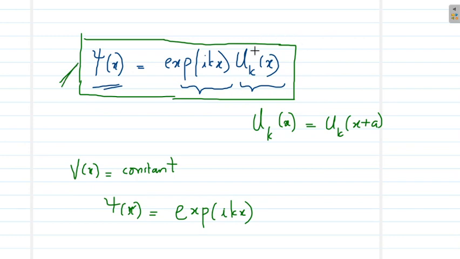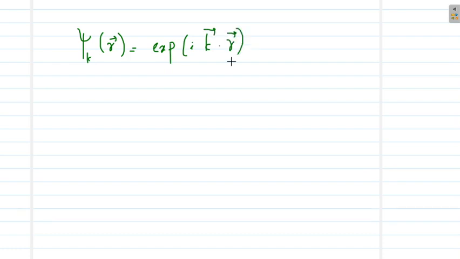Here uk of x is also periodic. So in 3 dimensions, this Bloch function can be stated as psi k of r bar equal to exponential i k bar dot r bar into uk of r bar. Here again uk of r bar is periodic with the periodicity of the lattice.